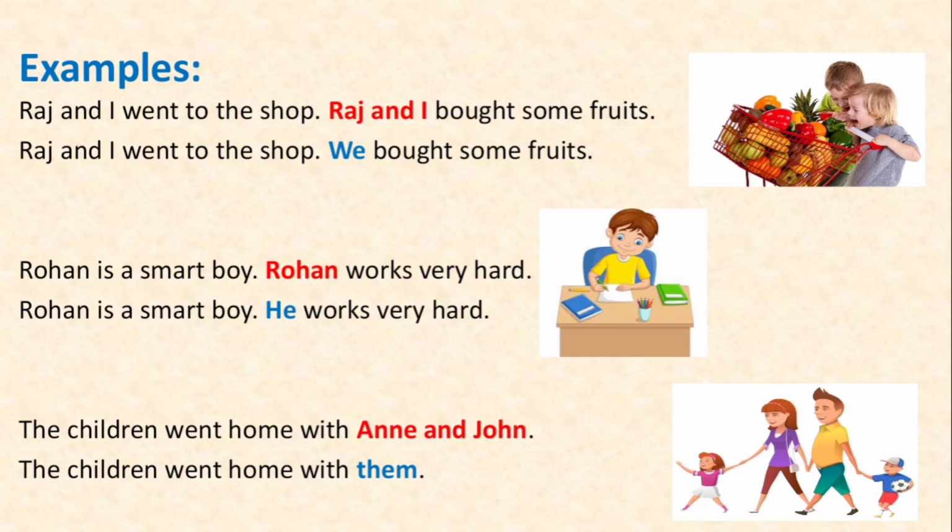Look at the third sentence. The children went home with Anne and John. In this sentence, we have to replace the nouns Anne and John with pronouns. The children went home with them. In this sentence, we are talking about people who are not with us right now. We're talking about Anne and John, the third person. Therefore, we replace them with the pronoun them.